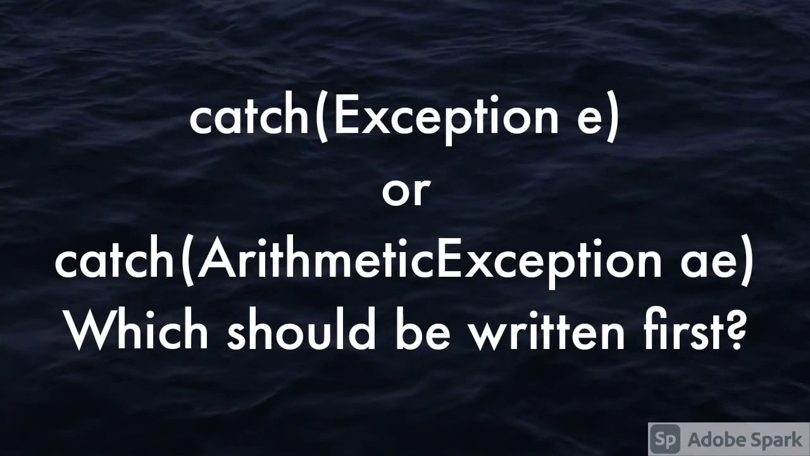Next, the question was based on exception handling. Consider we have catch Exception and catch ArithmeticException. Which should be written first, or what should be the order? In this case, we should always write ArithmeticException or any other child exception before the parent exception class, because if we write catch Exception and then catch ArithmeticException, we will get a compile time error that the code is not reachable. So just note this one.